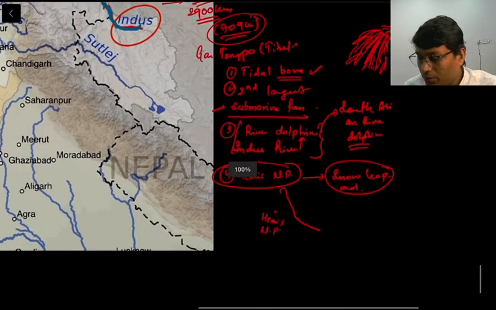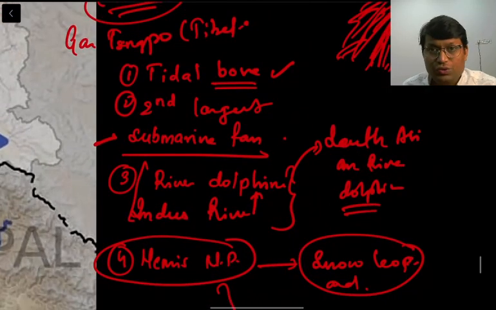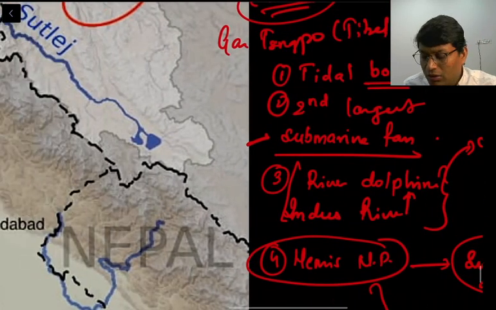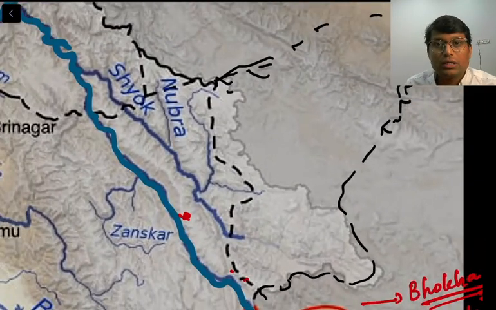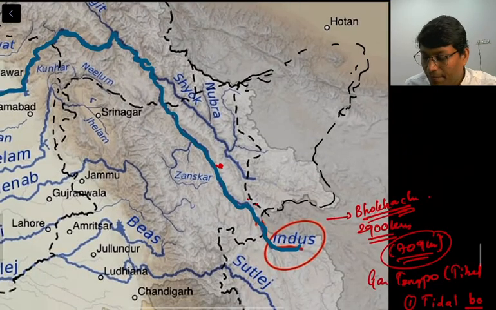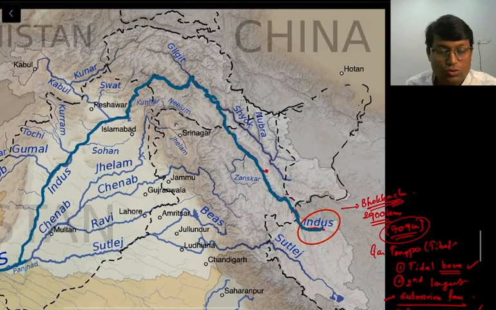So I hope a lot of issues we have covered in this particular part. So here onwards we will move to the tributaries of Indus River. When we say tributaries of Indus River, we will first see the right bank tributaries. There are typically 3 to 4 right bank tributaries. One is Shyok, another is Nubra.